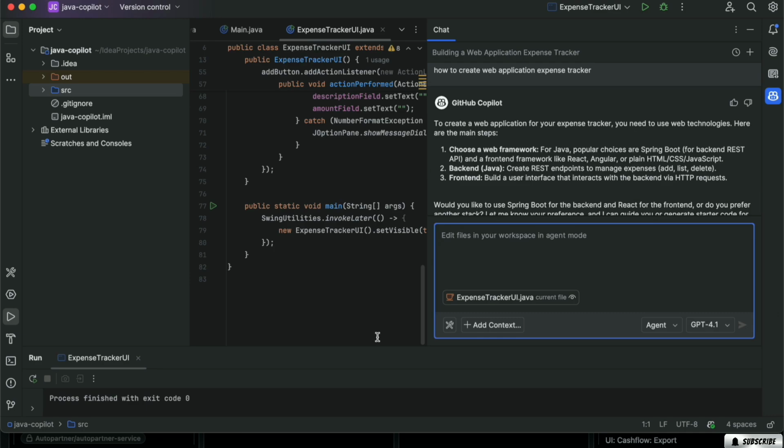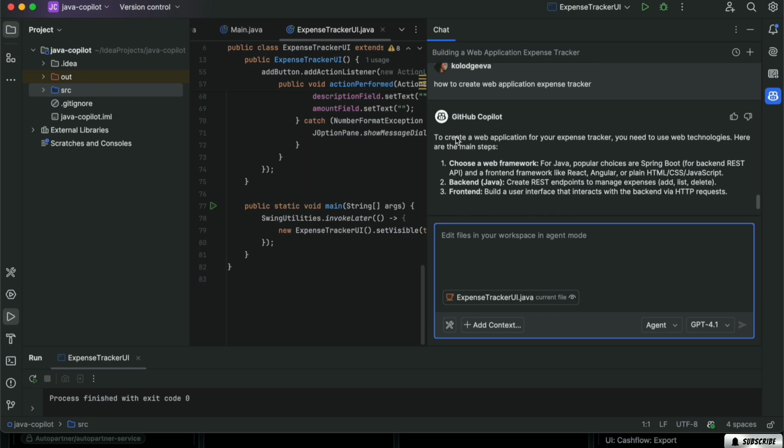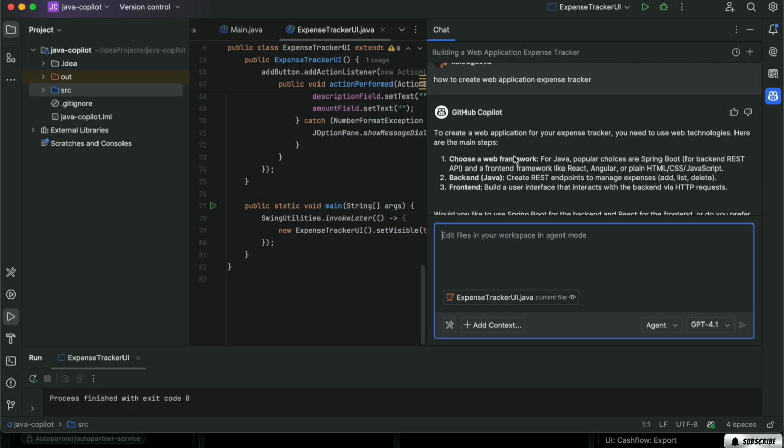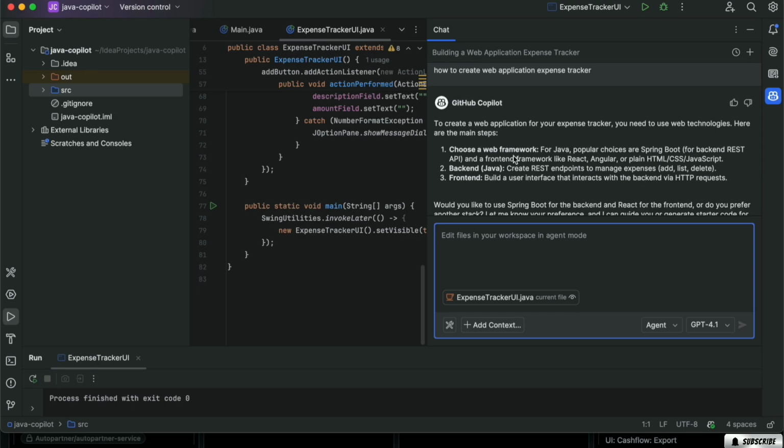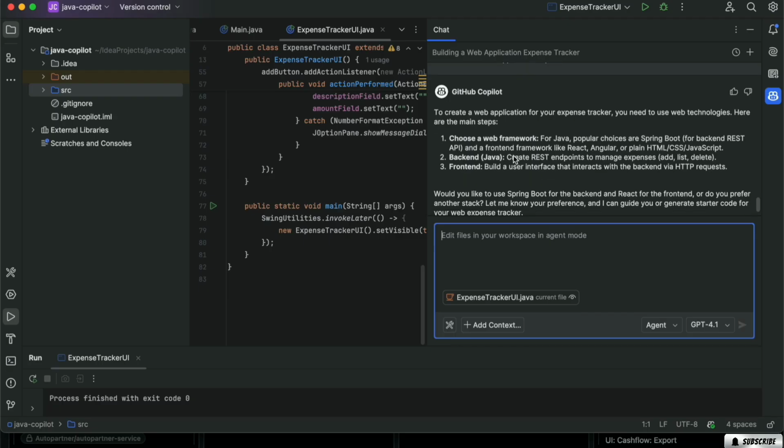So before asking to change your code or generate something for you, it's nice to have some conversation, like asking how to do something or plan something. Because if you start generating code, you can miss different options for how to reach your goal. So we asked how to create a web application and not asking to create it for now. And we see the options.